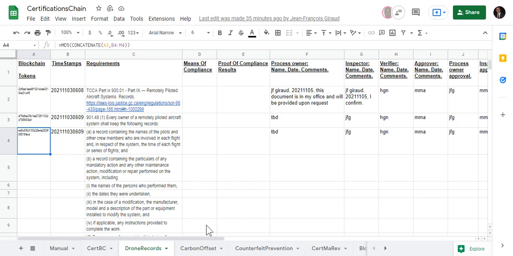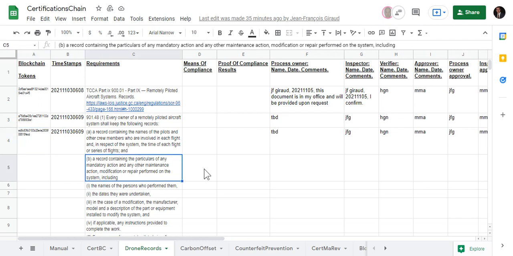Maybe one last thing. This is just an open source system that I've created. But once you start entering information, data here, you have to be careful because this can be confidential, trade secrets. So you have to make sure that only people who are authorized have access to that record as per the non-disclosure agreement or confidentiality requirement. So this has been an example of how a spreadsheet can be used to show the authorities that you are in compliance with the requirements.